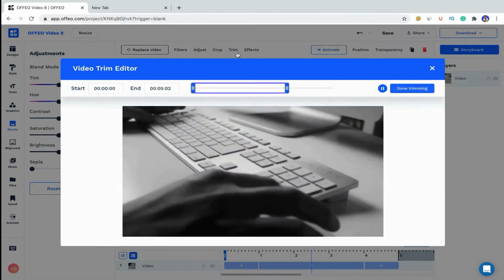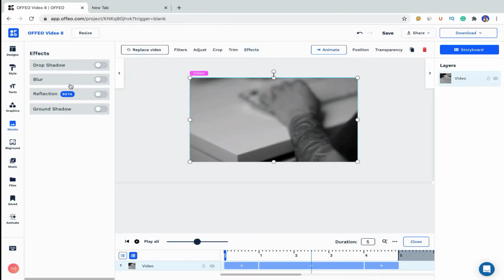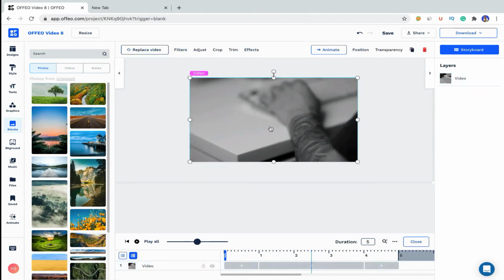And then obviously trim, that is a must, and then we have effects. This is also very helpful. You want to drop a shadow, blur, or reflection, or ground shadow. And here we have animation, position, or transparency.